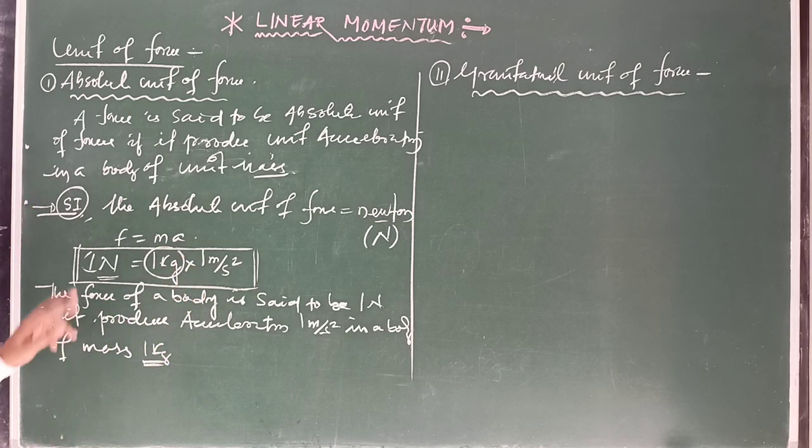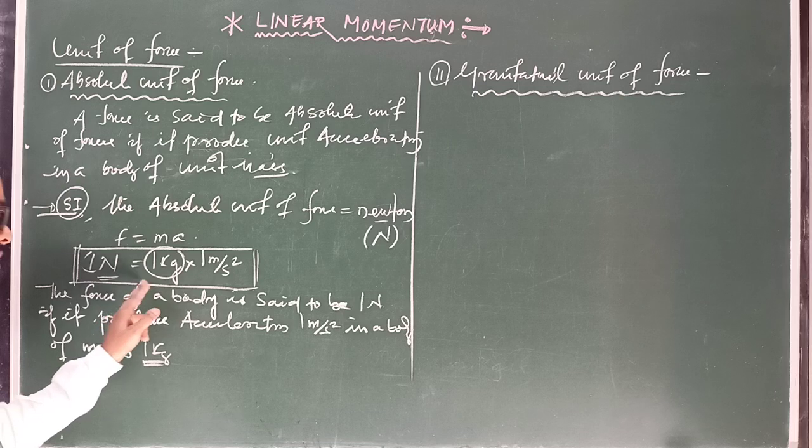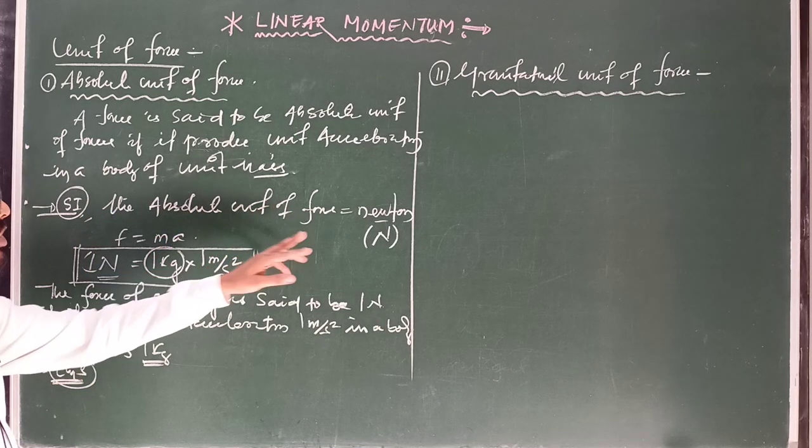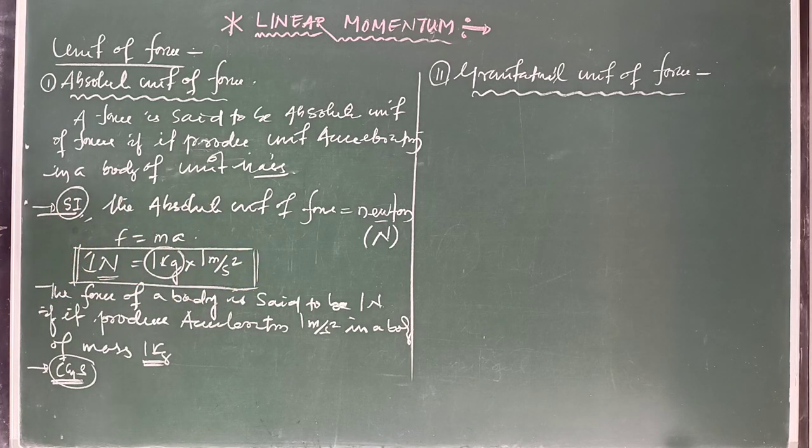This is the definition of 1 Newton. Clear? So you have to remember this definition. Next, come to the CGS unit. The absolute unit of force in the CGS system is known as dyne.